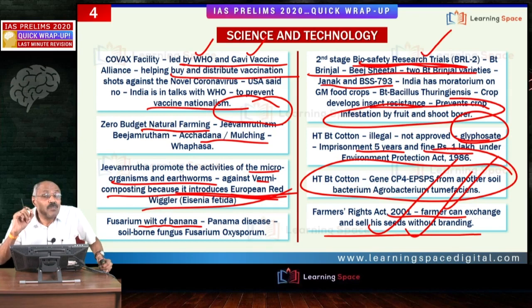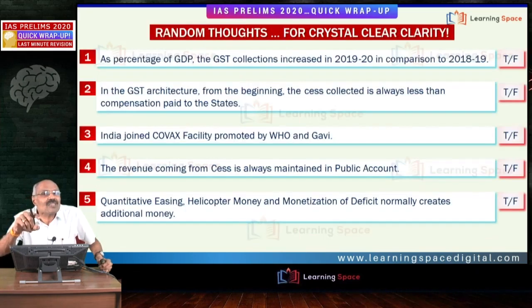And 27 pesticides are proposed for banning. Please don't forget, the center has the power for banning pesticides, but the states have powers only up to 60 days. Please don't forget.